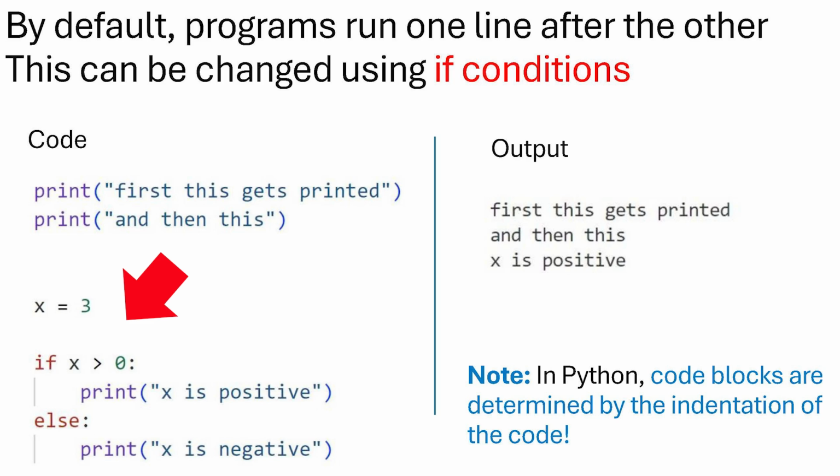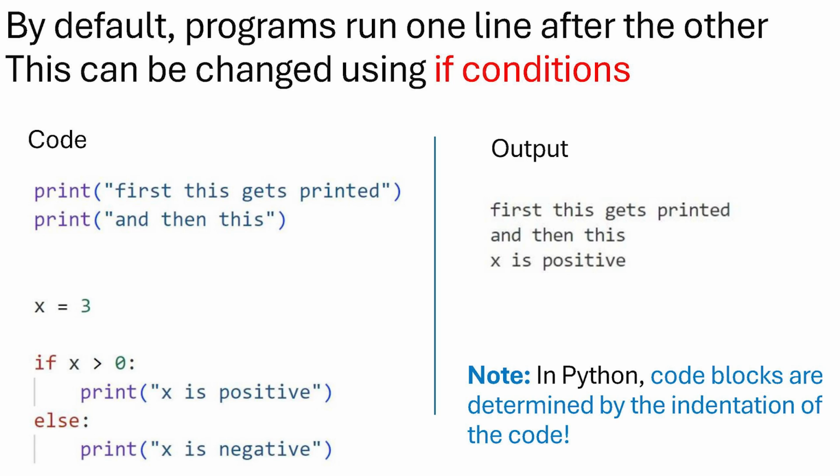So for example here, if you write x equals 3, and then you have this if condition, if x bigger than 0, then do the stuff in this first block, so print x is positive, and otherwise if x is less or equal than 0, print x is negative. So in this case, this will print x is positive because x is 3, which is positive. But if you would change the value of x to -3, then this code would print x is negative.